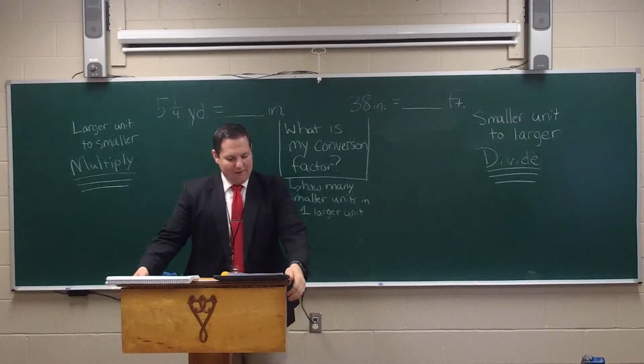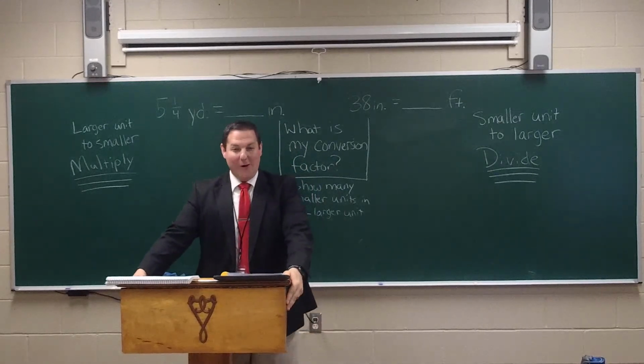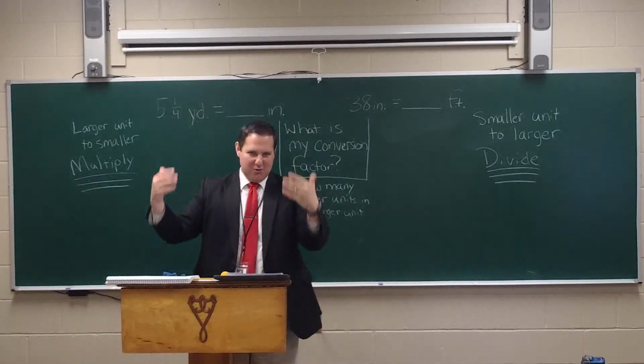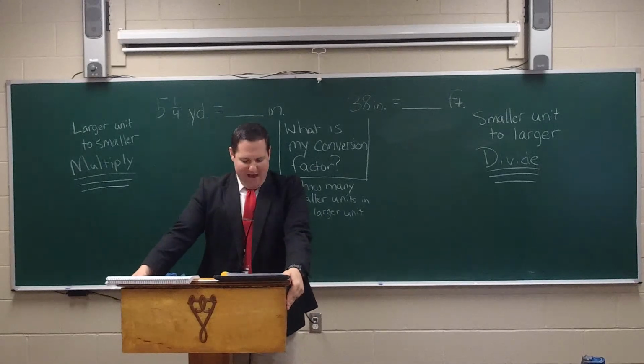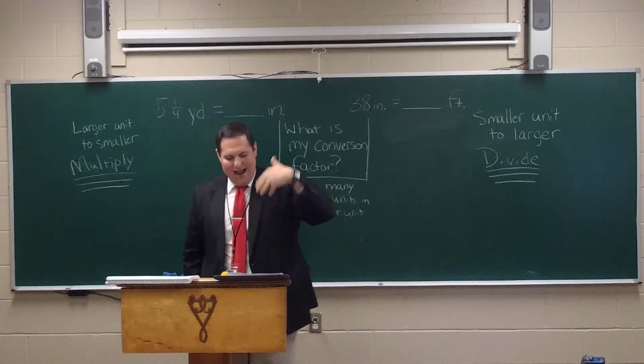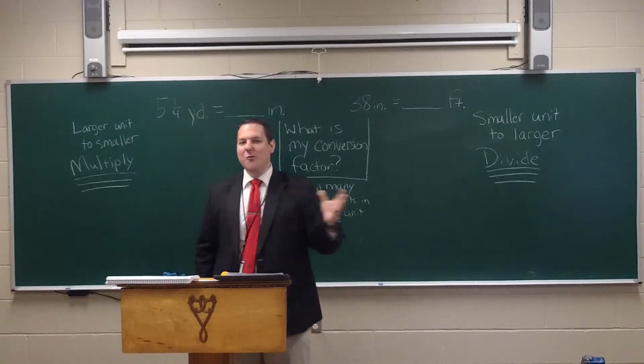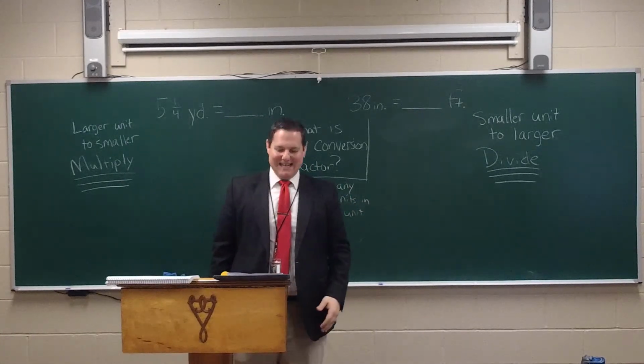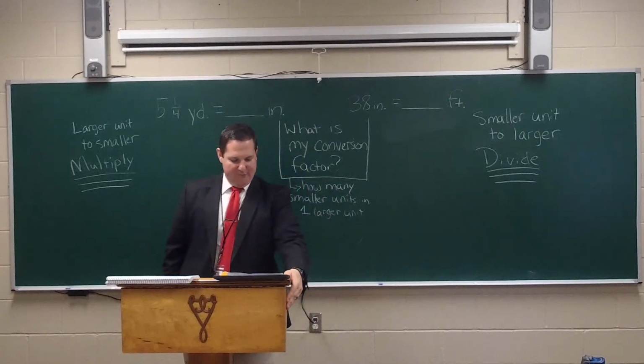Number 14, write the greatest common factor of 33 and 44. Well, if you think about the common factors of those, of course, you could reduce those all the way down to prime factors. 33 is 3 and 11. 44 is 2, 2, and 11. And the greatest common factor of both of those is, of course, going to be 11. So 11 is the answer there for number 14.